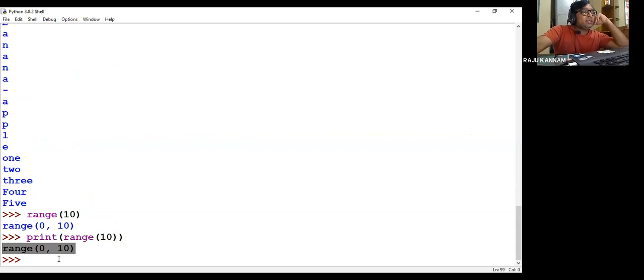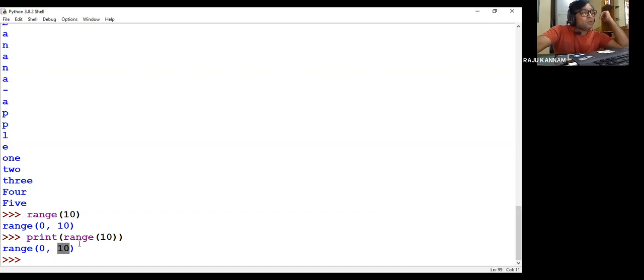It is not printing the values 0 to 10, because the print function doesn't know which value it has to print. Range 10 means the values are from 0 to 10. Okay, so that's the reason it is printing 0, 0, 10. Minimum value is 0 and maximum value is 10.